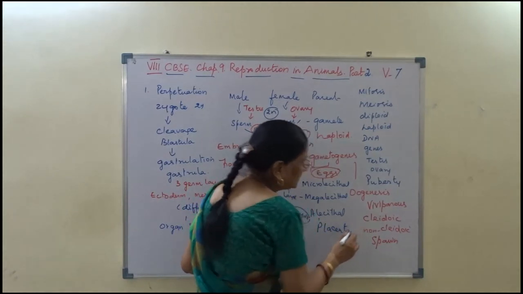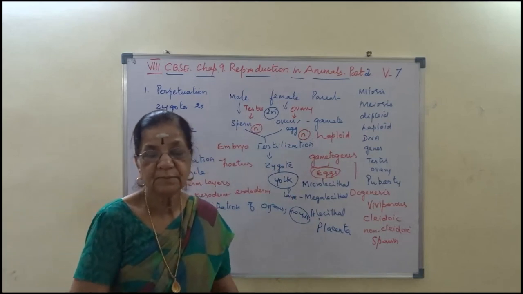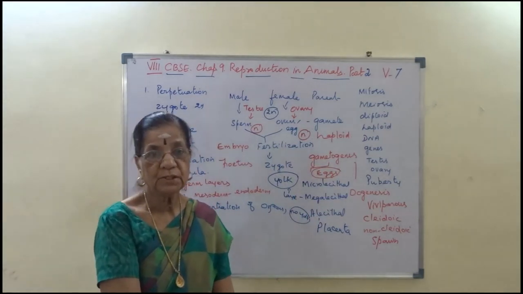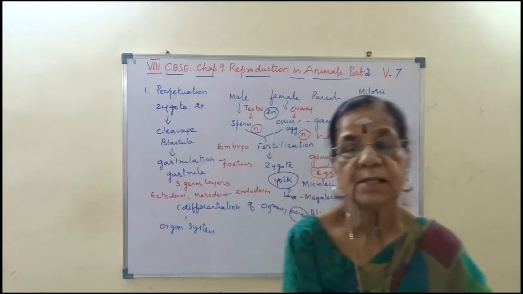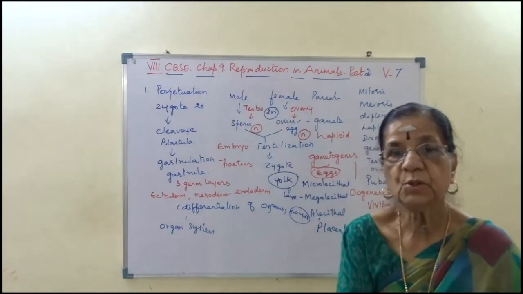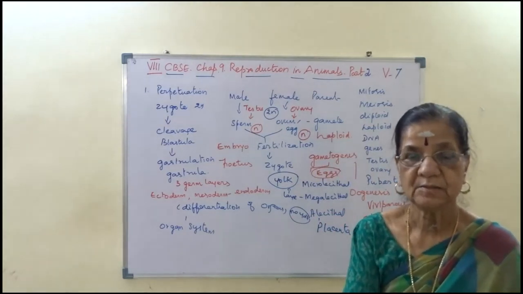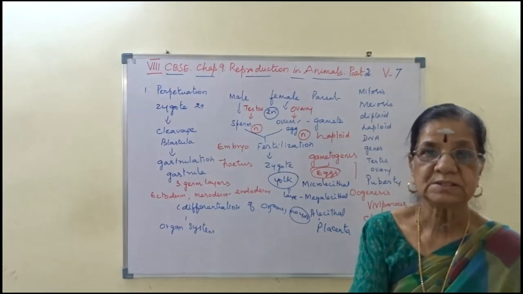By the presence of placenta. Placenta is the embryonic vascular connection between the developing embryo and the mother. I hope you follow this.